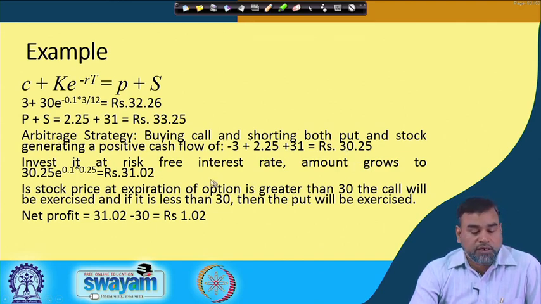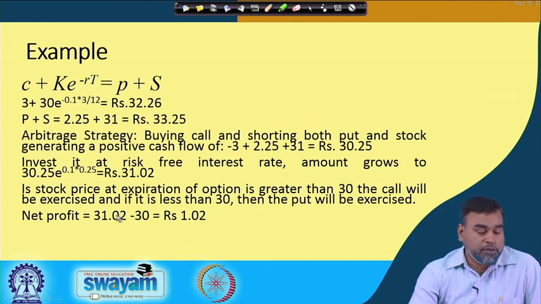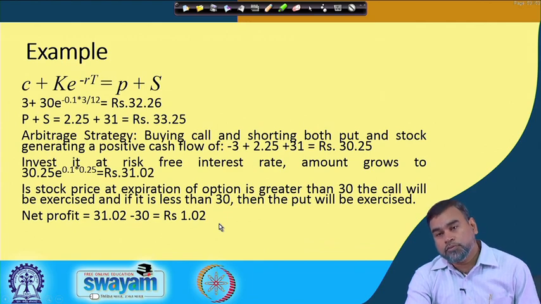Then invest that 30.25 at the risk free rate of return, and you get 31.02. If the stock price at expiration of the option is greater than 30, the call will be exercised, and if it is less than 30, the put will be exercised. In either case, the net profit will be 31.02 minus 30, which is equal to 1.02.